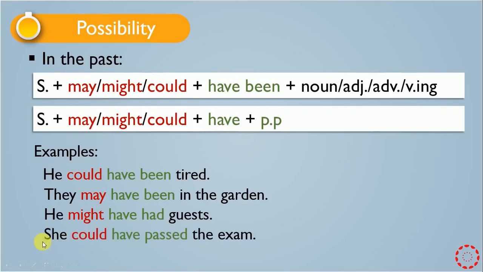Another example: she could have passed the exam. Also here we have the same. We have could, and then we have have. After have we have pp, which is passed. The last example: people may have lived there long ago. After may we have have plus pp, which is lived.